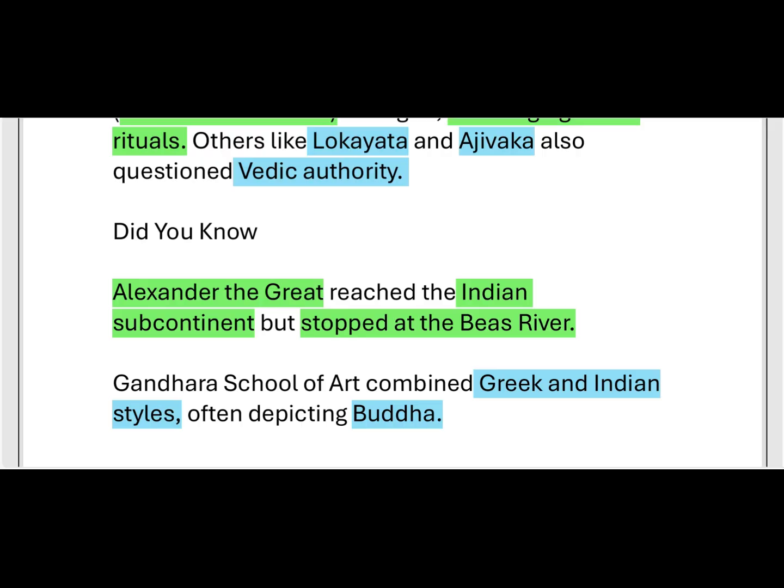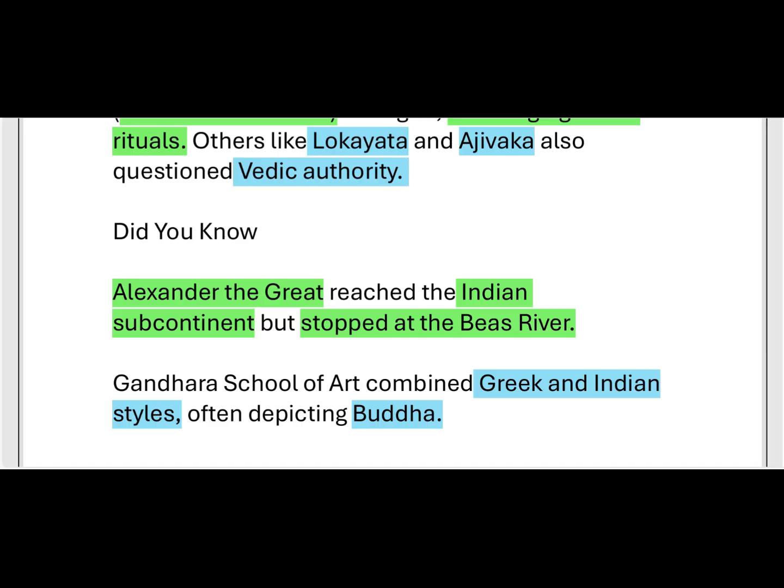And do you know, in our textbook, Alexander the Great wanted to reach the Indian subcontinent. He had conquered much of the world, but he stopped at the Beas river.